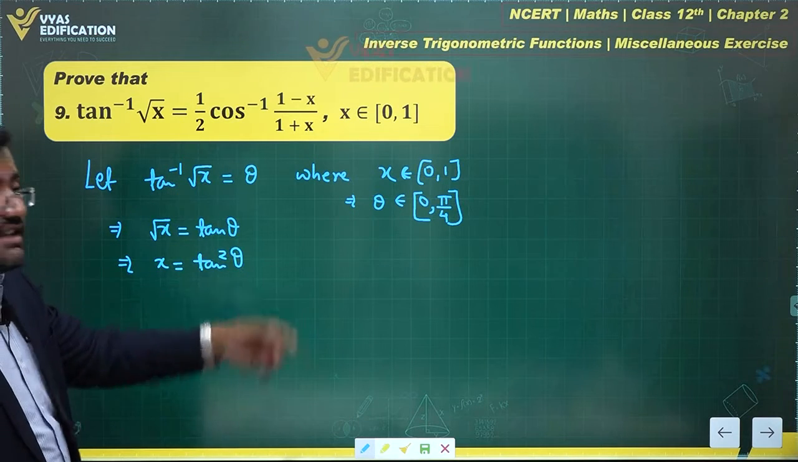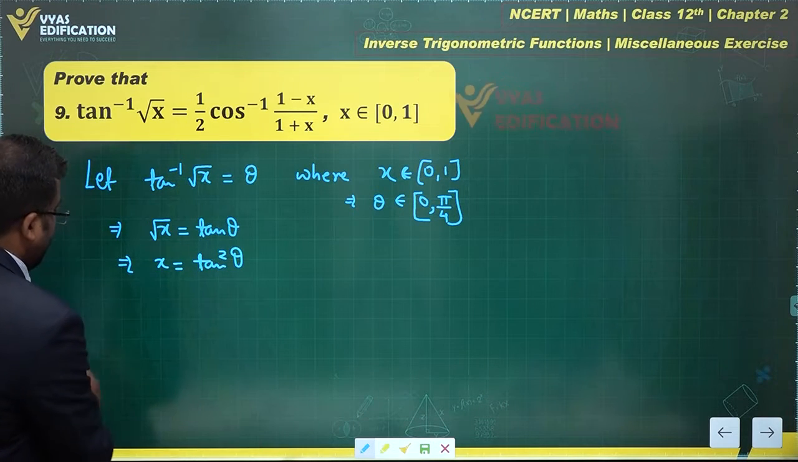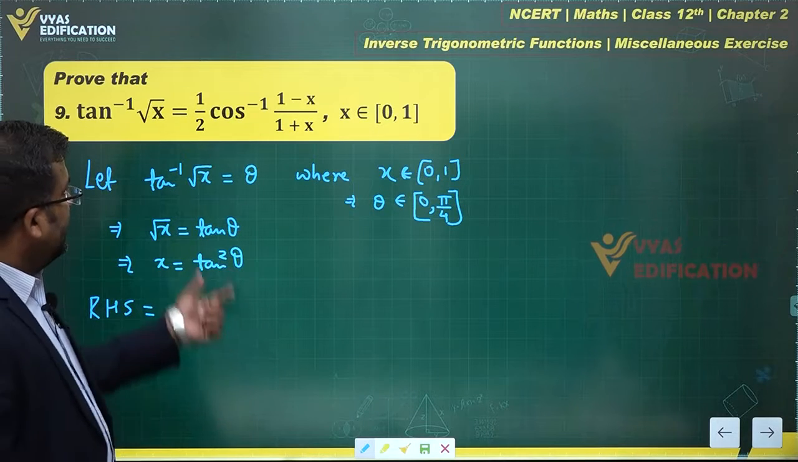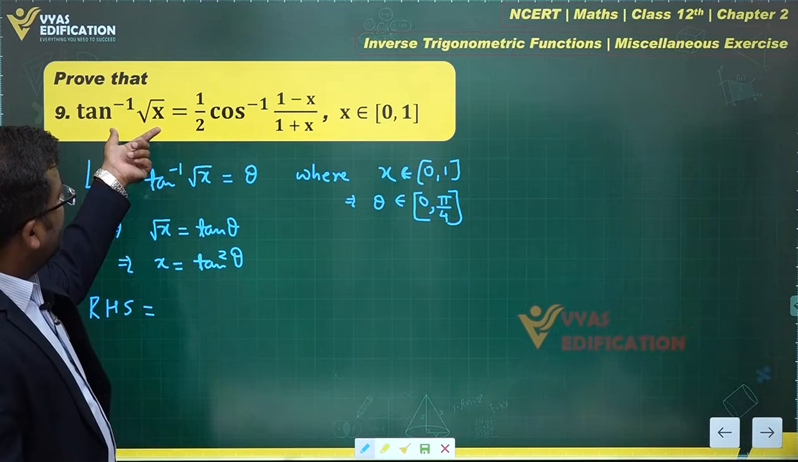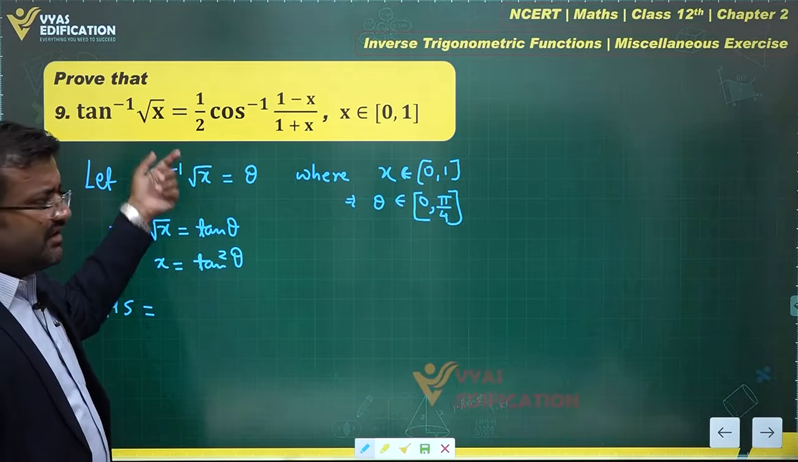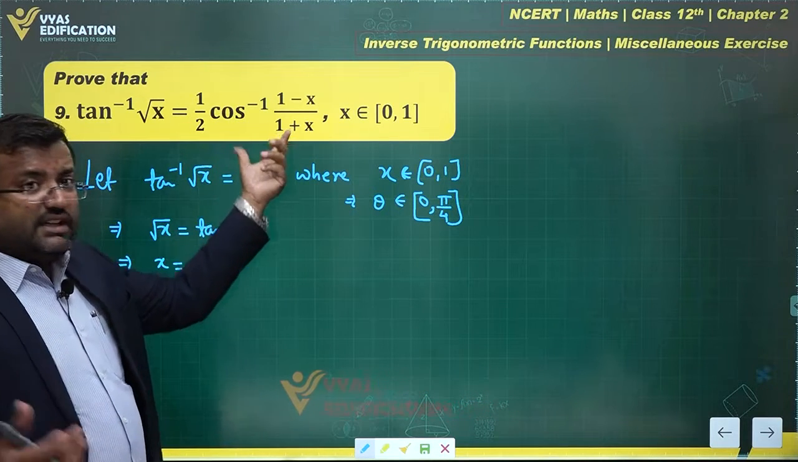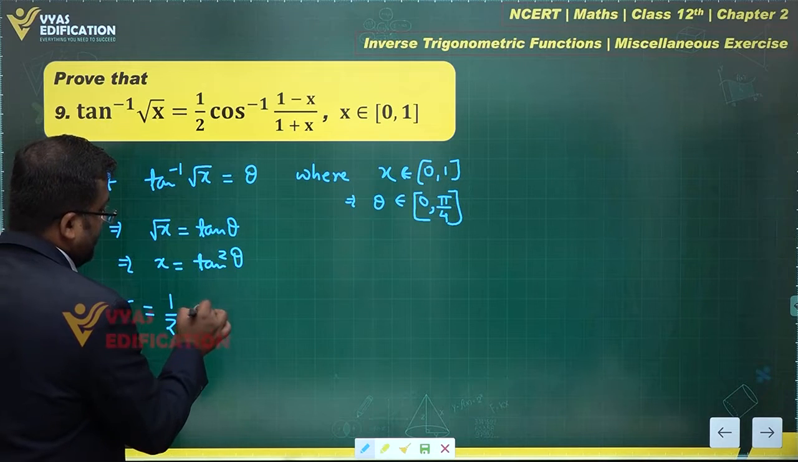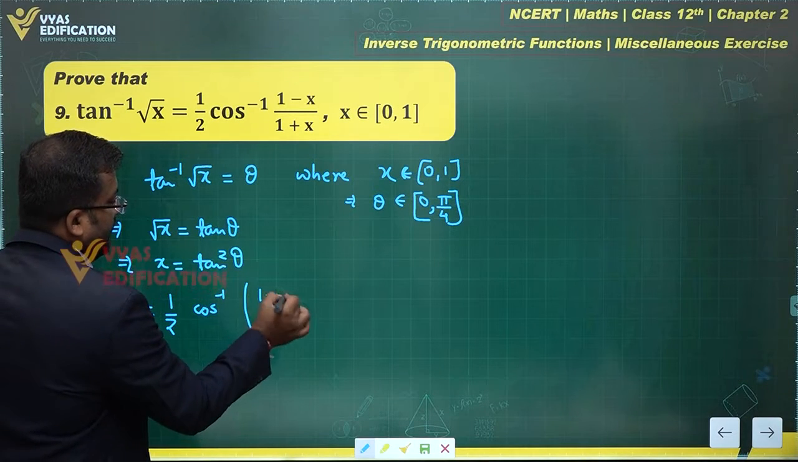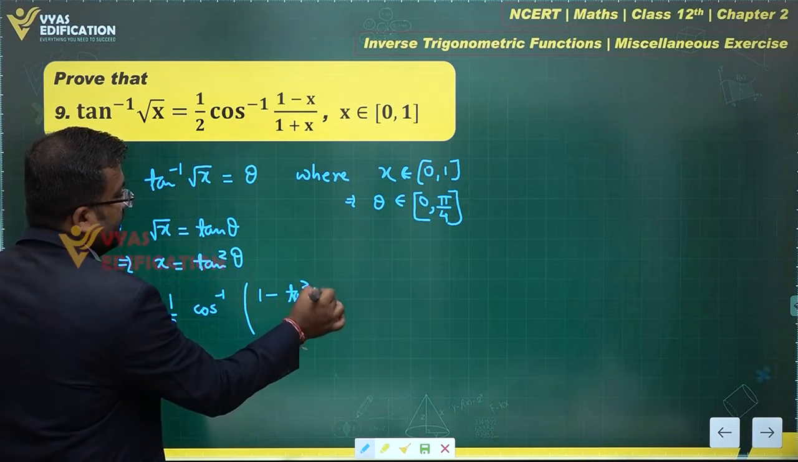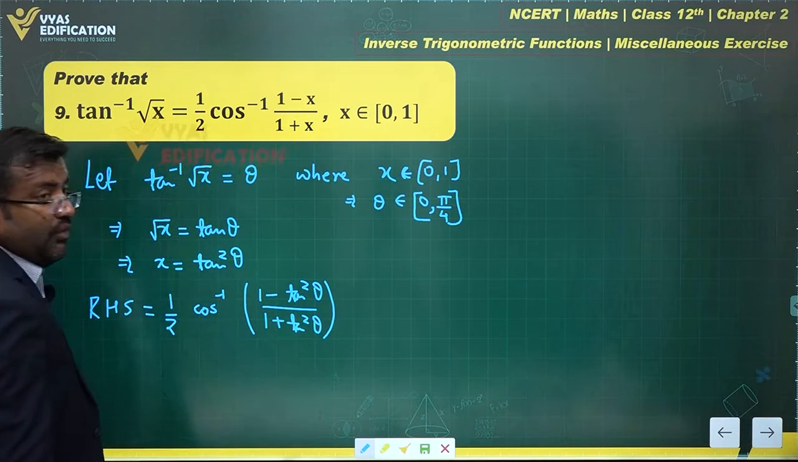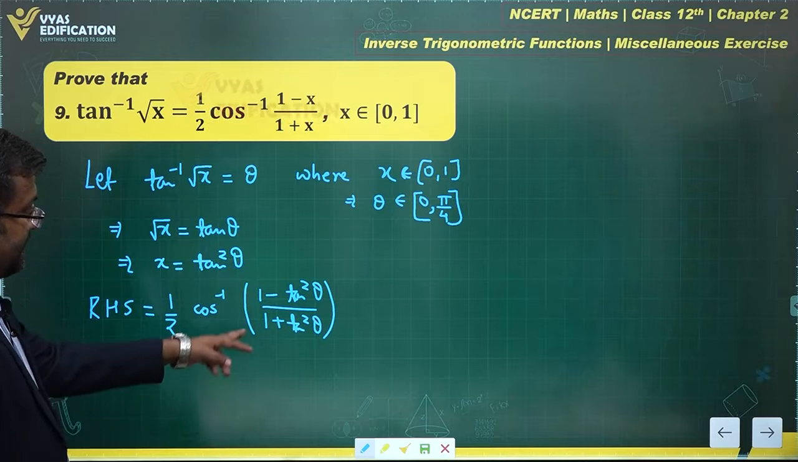Now take a look at the RHS. In the right hand side, realize that this LHS has been simplified into theta. So if this also equals theta, then we are done. So let's try to simplify the RHS. RHS is half of cos inverse of (1 minus tan square theta) over (1 plus tan square theta). Is that okay? Yes.